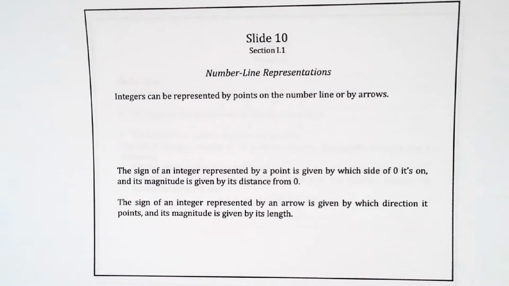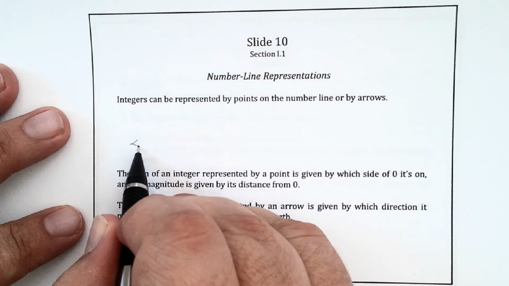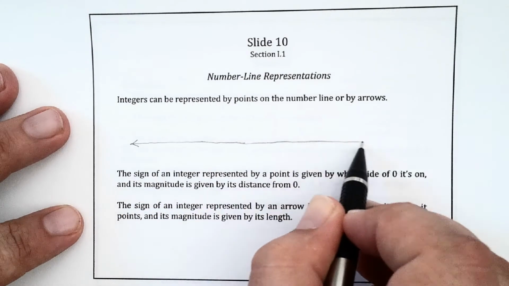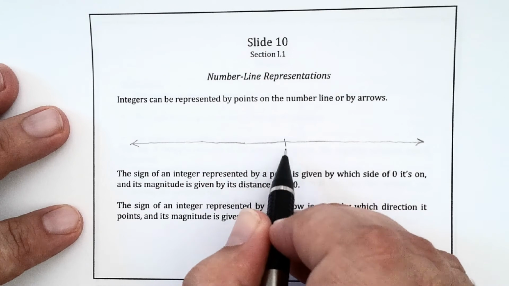The third representation in this section is number line representations. So integers can be represented by points on the number line or by arrows. Typically, we would draw a number line that points in both directions. 0 is in the middle, maybe.